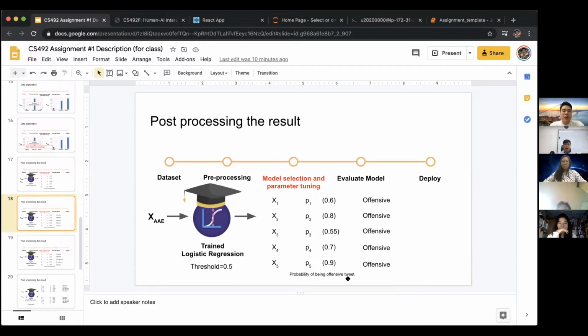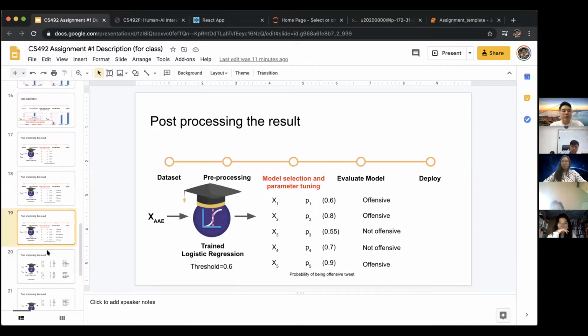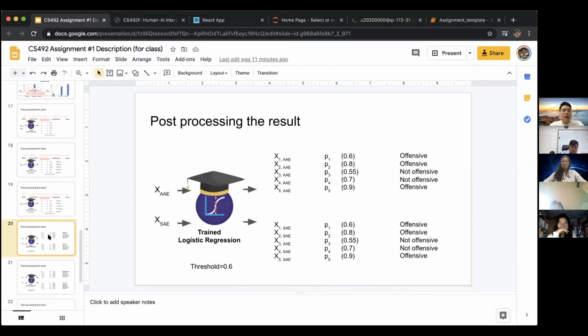If the probability is larger than this threshold, then we classify it as offensive. And as we use a higher threshold, the result is going to be different. This bias mitigation technique gives different thresholds for different groups. For African American English, we give a relatively high threshold, and for Standard American English, we give a relatively low threshold, so that we can have a mitigated result.